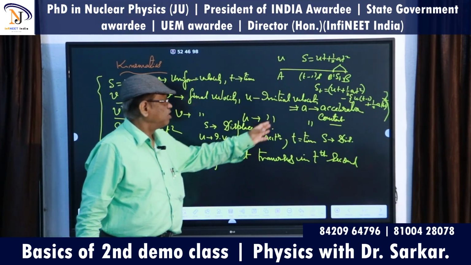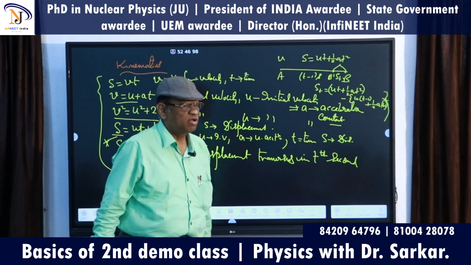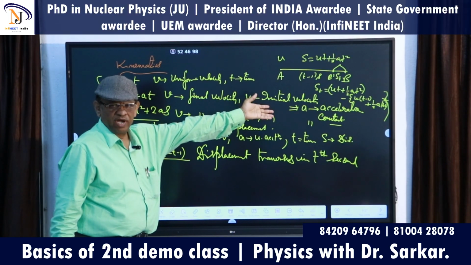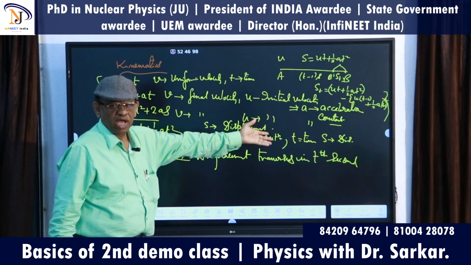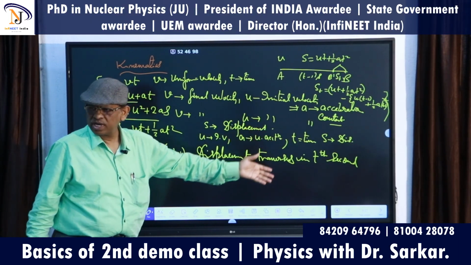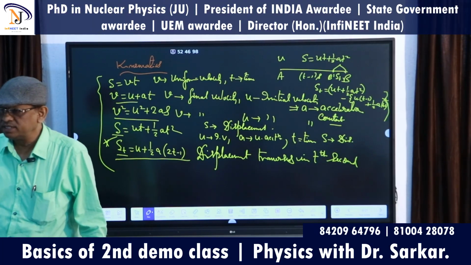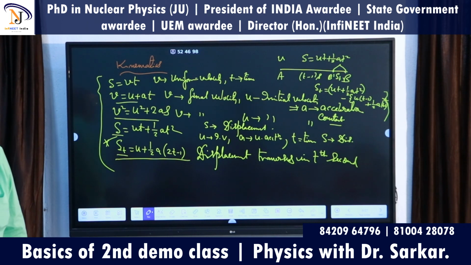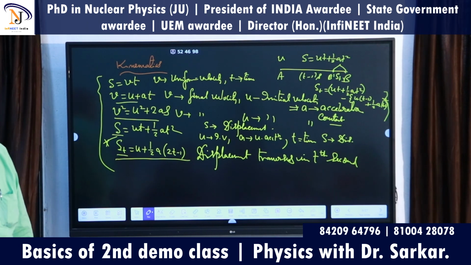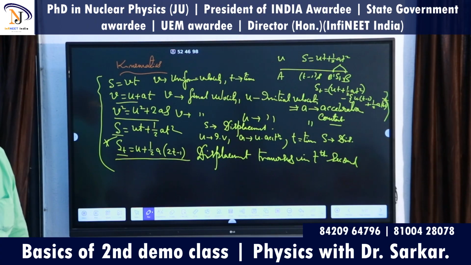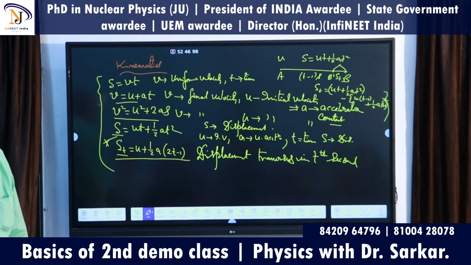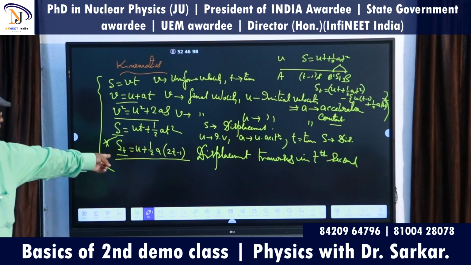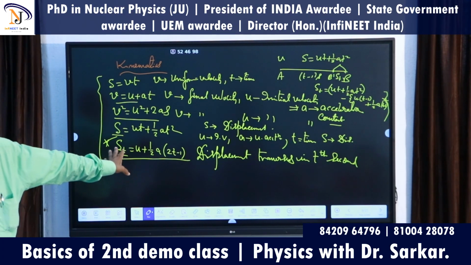I am not doing this on your smartboard, it is an unnecessary wastage of time, you can calculate it. Okay? If you fail to calculate, then I can help you. I suppose you all will be able to calculate it. The distance traveled in the Tth time is s equals ut plus half at square minus u into t minus 1 plus half a into t minus 1 whole square. If you take the difference of the two, you will get this result. Am I clear or not?